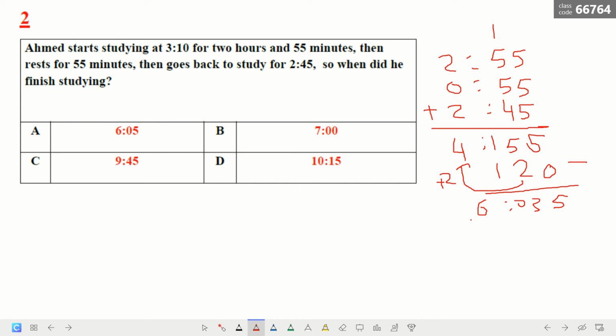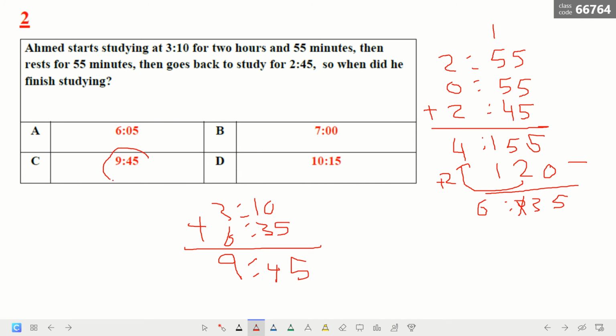Now we have to add this to what? To 3. He started at 3:10, plus 6 hours and 35 minutes. You have to ignore this 0. If we add them, it becomes 9:45. He finished at 9:45. The answer is C.